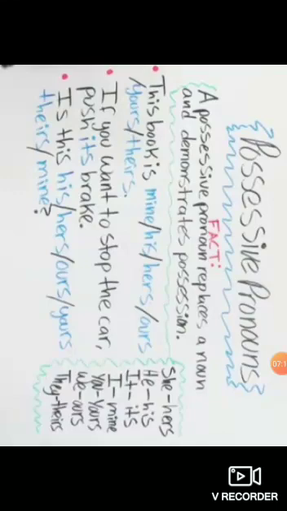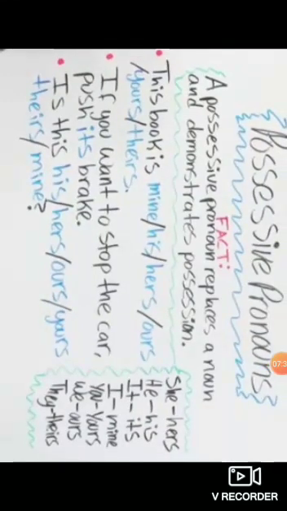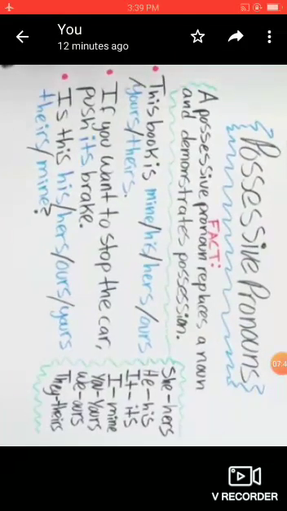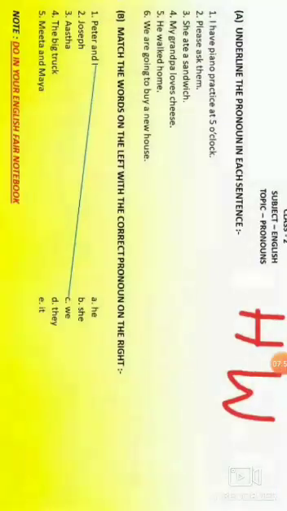Now see the next sentence. If you want to stop the car, push its brake. So here we are talking about brake. Is this his, hers, ours, yours, mine? Is this? It means we are talking in a short way. Someone is showing something and talking. Is this his? Is this yours? Is this ours? This way we can frame sentences using possessive pronouns.